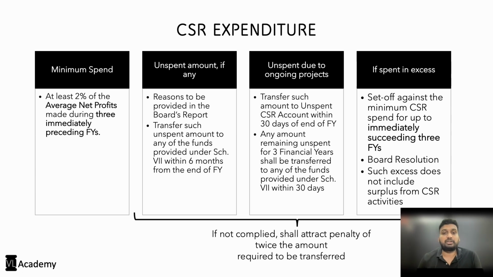Where the turnover is more than 1000 crore, that is, you're meeting the applicability criteria, but you are suffering losses. Now, the answer to that is a mathematical solution. You just have to see, during the immediately preceding 3 financial years, what was your net profit. If the average of these 3 figures amounts to a negative, that is, if you are having so many losses that your average net profits turned out to be negative, then you will not have any obligation to spend any amount on CSR during that year.